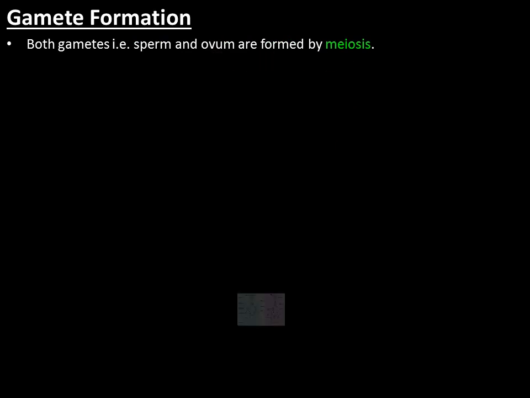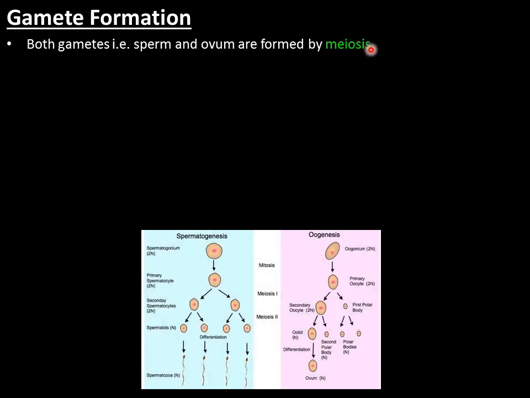Now that we have studied about both the reproductive systems of male and female, let's look at the gamete formation. Now, both the gametes, that is sperm and ovum, are formed by meiosis. Okay, that we have already studied. The process we have already studied in the previous recorded lecture. Also, I have explained how these gametes are produced.